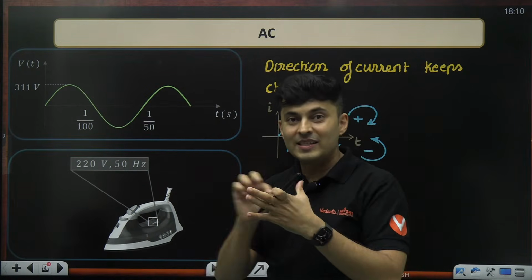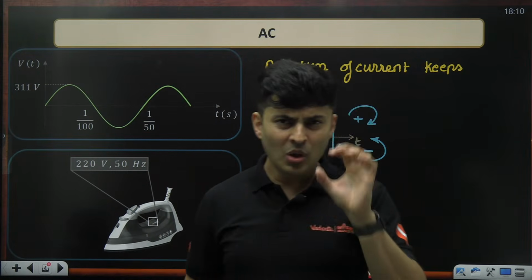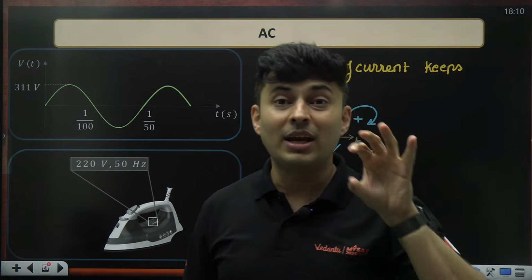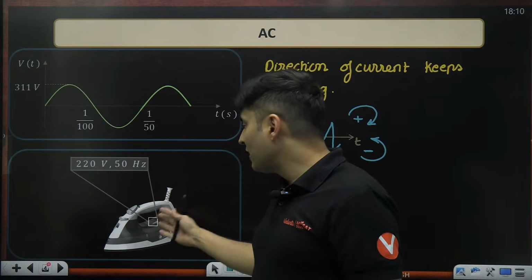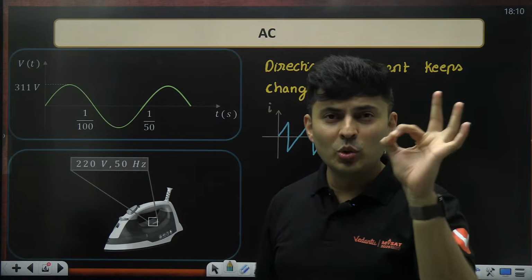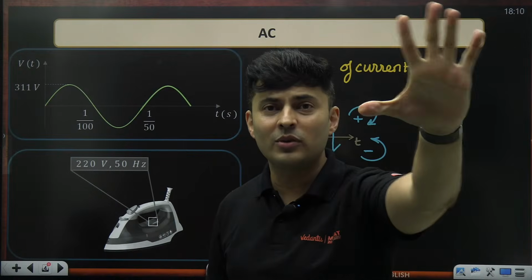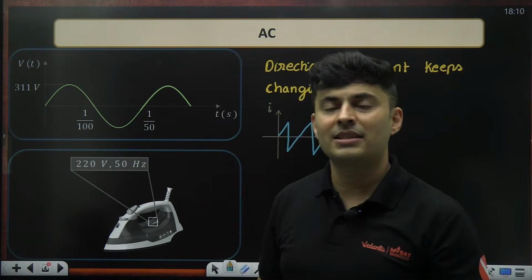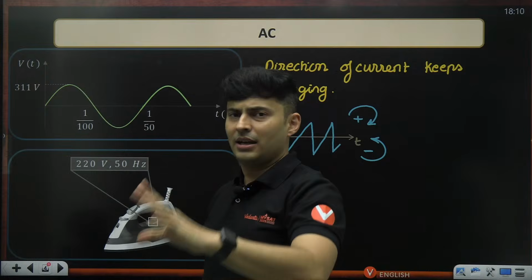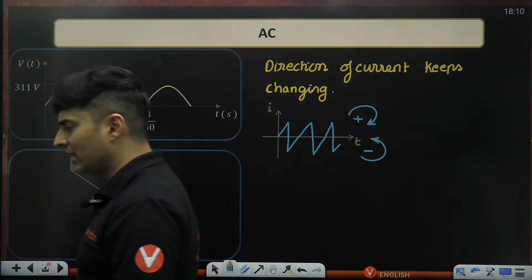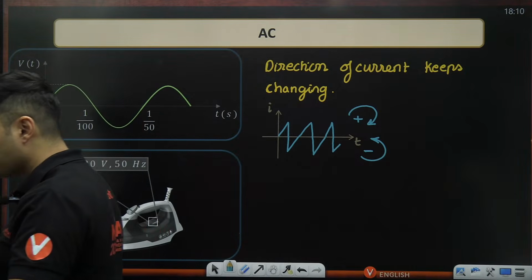You might have seen it on the adapter or a charger, or maybe some electrical appliance like a geyser or an iron box. 220 volts, 50 hertz. How many of you have seen these numbers in some or the other electronic or electrical appliance? Have you seen this? Yeah.